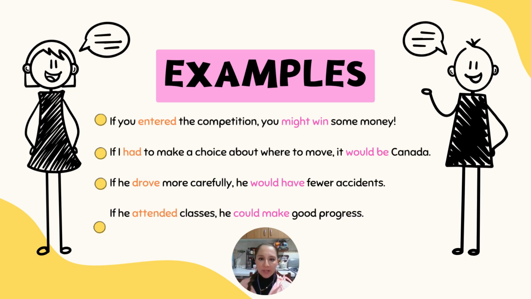Here we have more examples to see how to use the second conditional. Let's read the sentences together. If you enter the competition, you might win some money. If I had to make a choice about where to move, it would be Canada. If he drove more carefully, he will have fewer accidents. If he attended classes, he could make good progress.